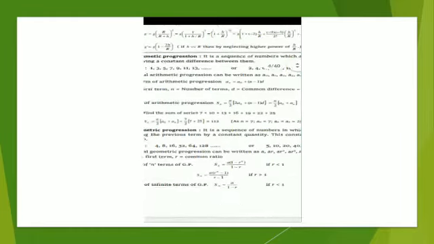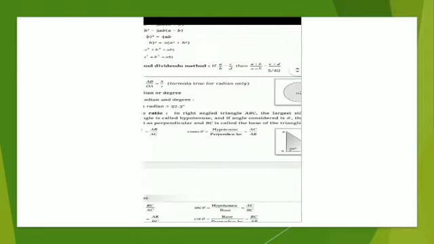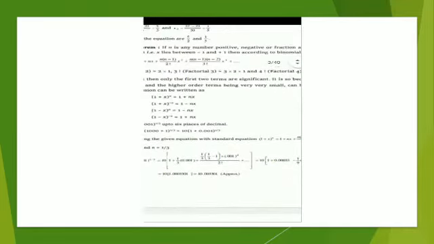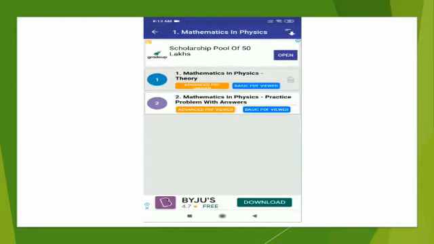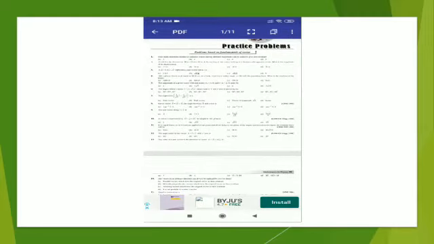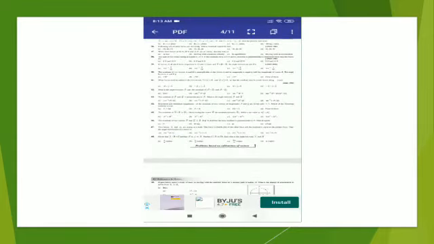As you can see, I have just zoomed in. I'm just showing you, that's it. Now I'm downloading an advanced PDF viewer where you can bookmark your things. So you can share your page and bookmark all your pages. I just wanted to show you the difference between the basic PDF viewer and the advanced PDF viewer.